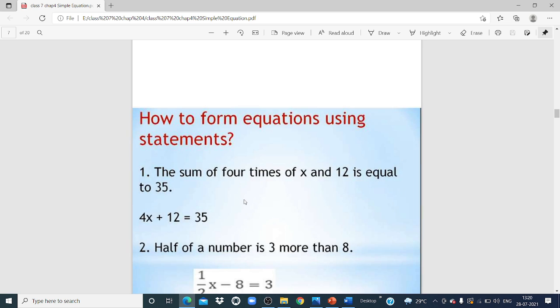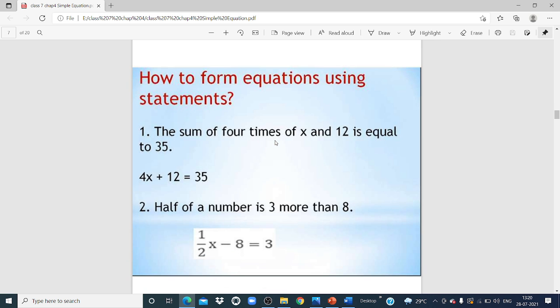Alright, so now we'll come to the next point of today's session, that is how to form equations using statements. So how will we form the equation? Suppose we take example number 1. The sum of 4 times x and 12 is equal to 35. 4 times x means what? 4x. Sum means what? Addition, plus. And after that 12 is equal to 35. So how will we write? 4x plus 12 is equal to 35.